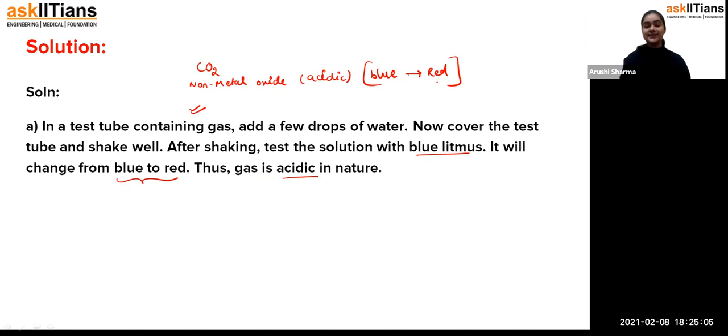Fine. I hope you got the point of how you can detect the presence of gases and how metals react with water or oxygen. Depending upon the reactivity, some metals react with oxygen and water very easily, but some of them require some special condition. But they both produce a basic nature, whether it is a basic oxide or a basic hydroxide. So both form the base part only.